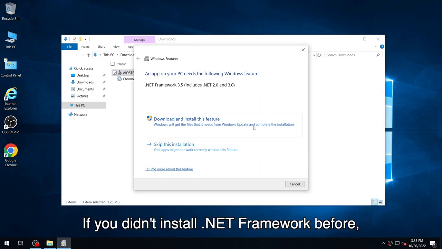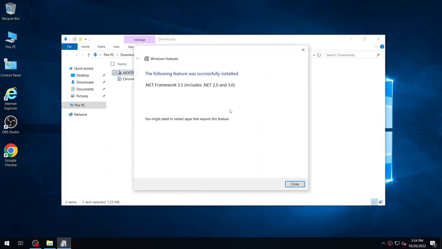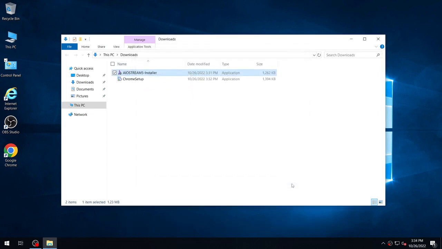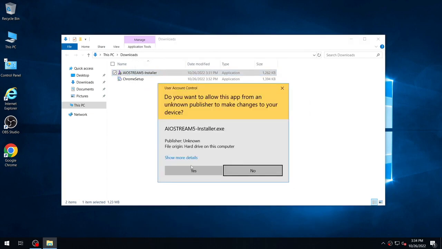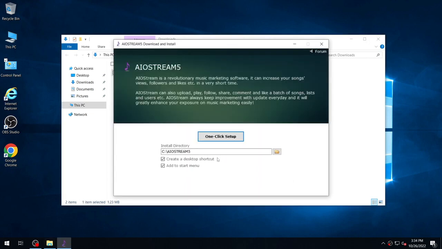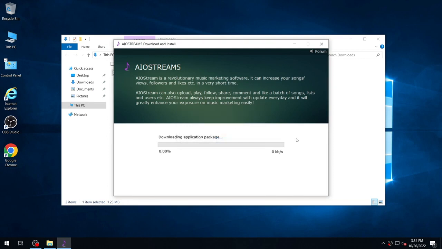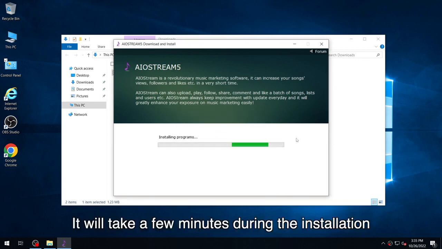If you didn't install .NET Framework before, please follow the guide to install it. It will take a few minutes during the installation.